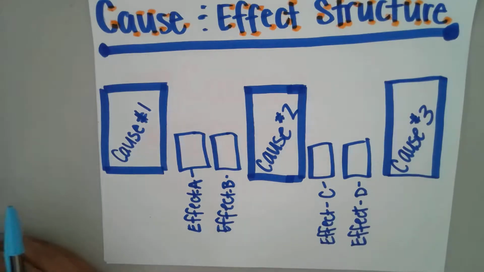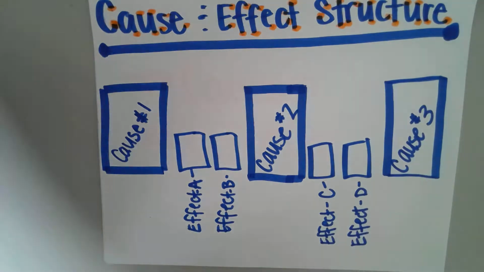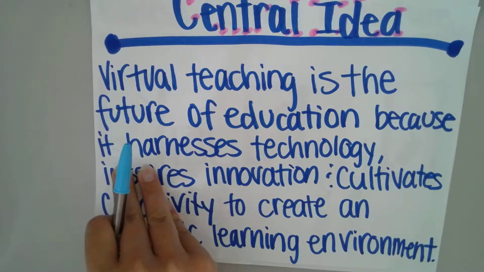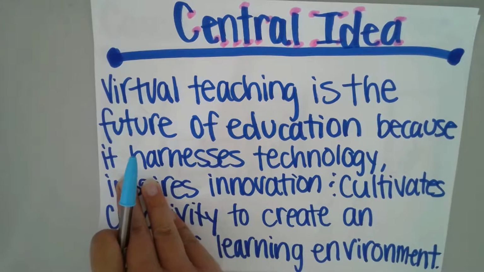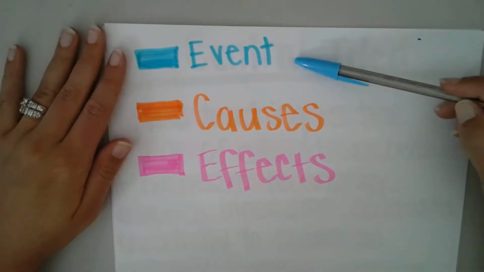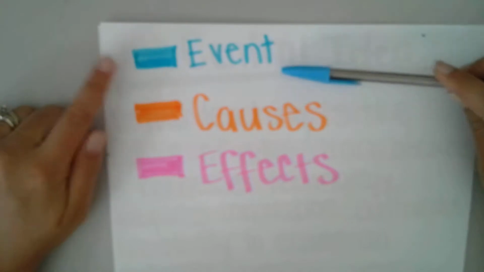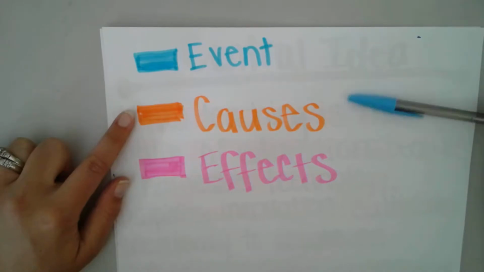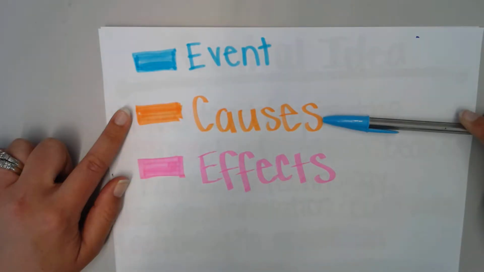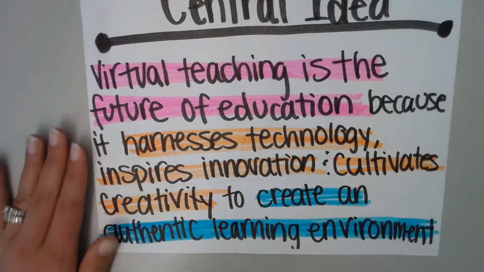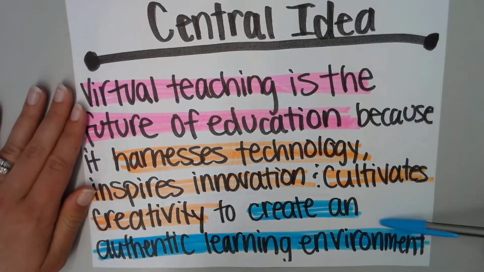So how I decided what I wanted to do with my essay was I took a look back at our central idea. Okay, and I said, okay, how am I going to structure my essay based on what I created for my central idea? And I wanted to use some color coding, so I took some highlighters and I decided, okay, I was going to make the event that I was writing about blue, the causes that I was really trying to drive home orange, and then the effects that I found in my research pink. And so I tried to structure my central idea that way.